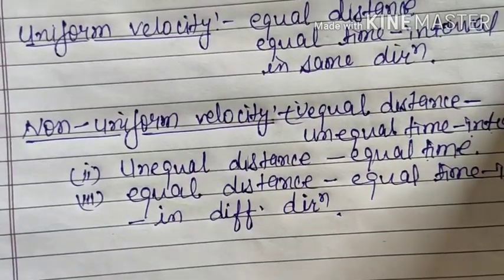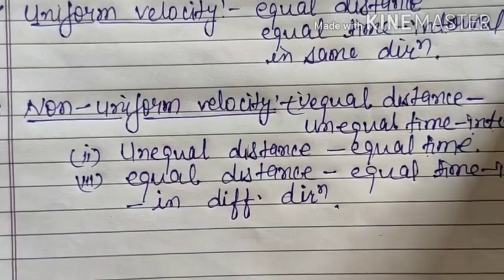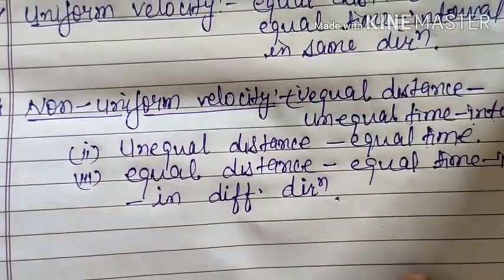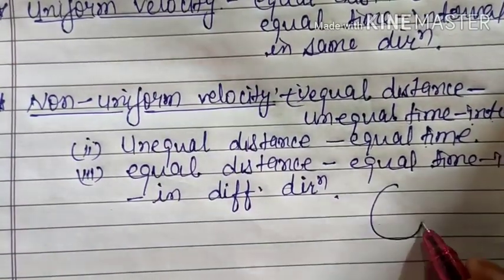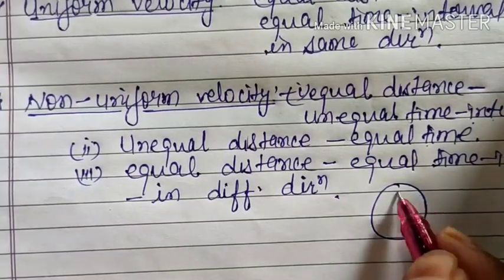Here we have distance, time and direction. If any one of these changes, then the velocity will change, and because of that the velocity will be variable. The best example is circular motion, because when a body moves in a circle, at every point its direction changes.